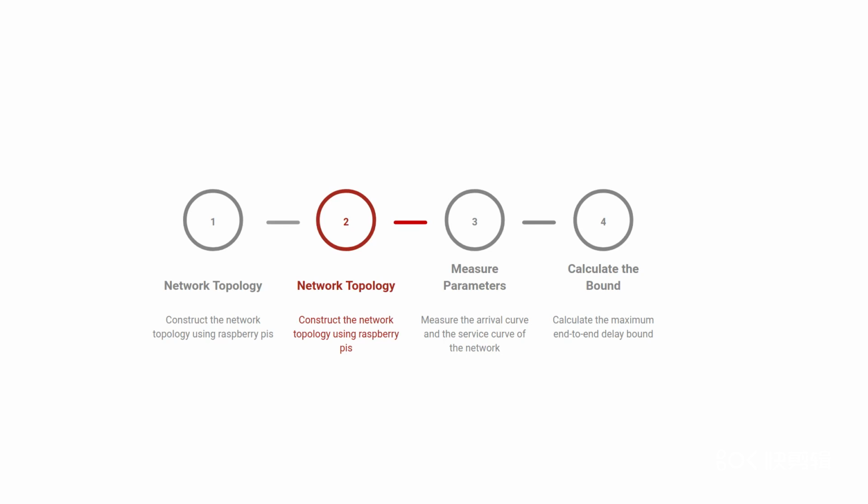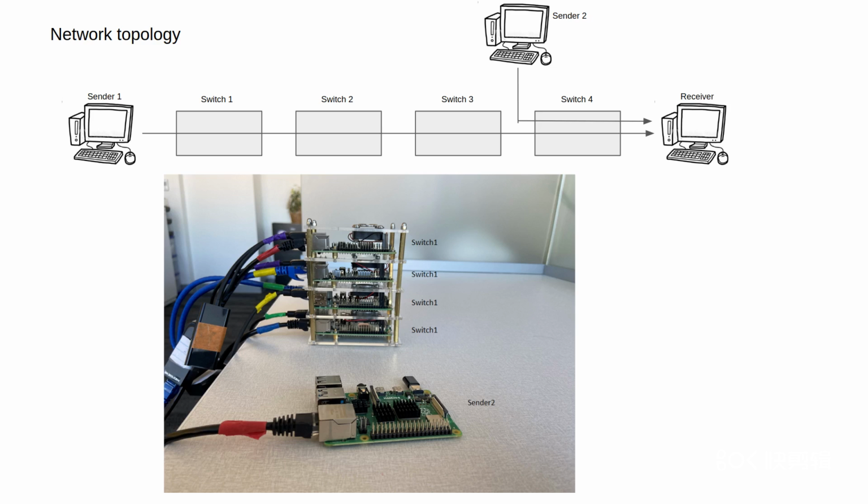In the second part, we will introduce the topology of the testbed. In this experiment, we use a very simple four-tandem network topology which is shown in the figure. The network topology can be modified easily by changing the connection between switches and the number of switches. In the photo of the testbed, cables are connected if they have the same color of label.